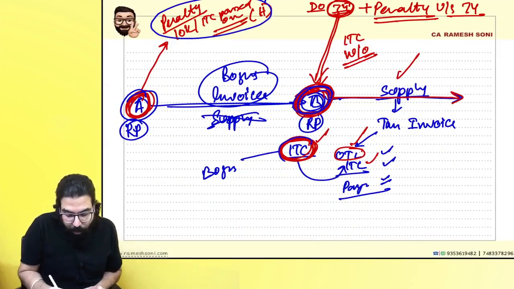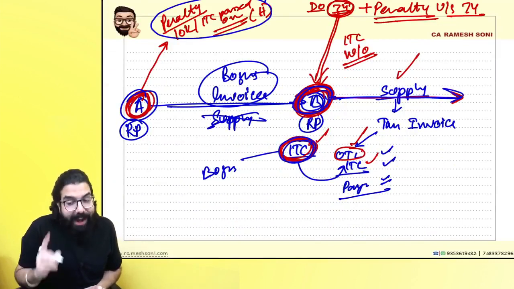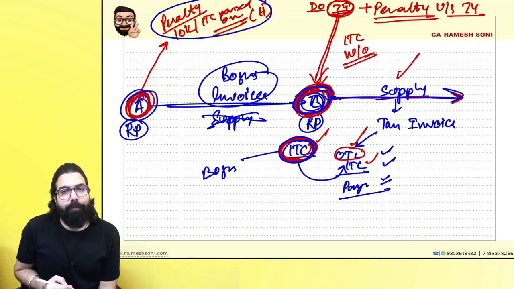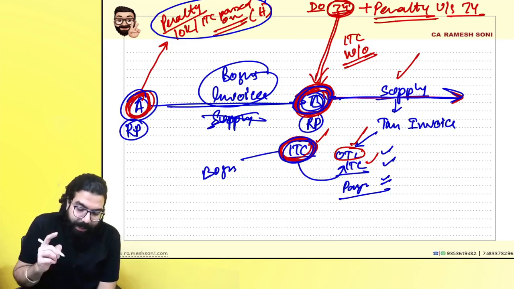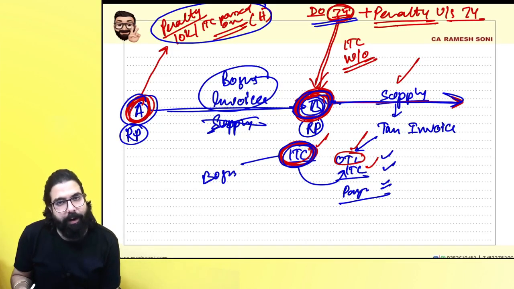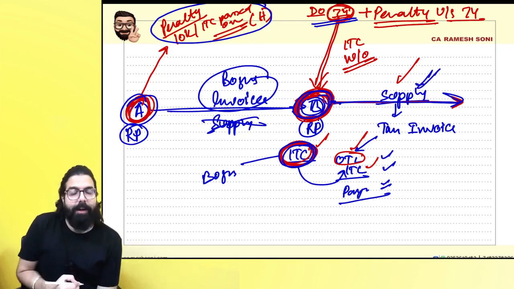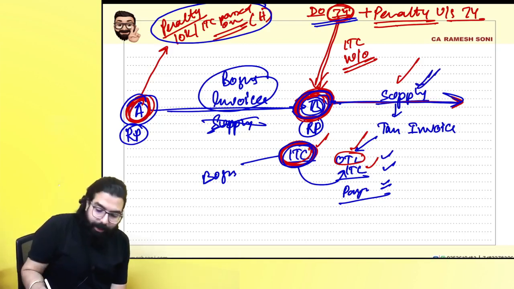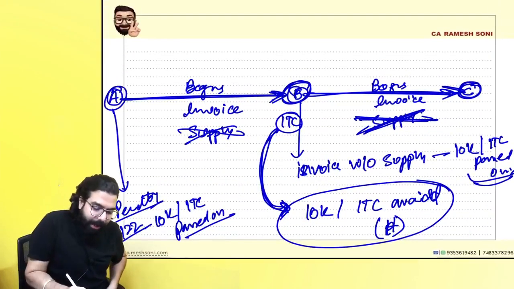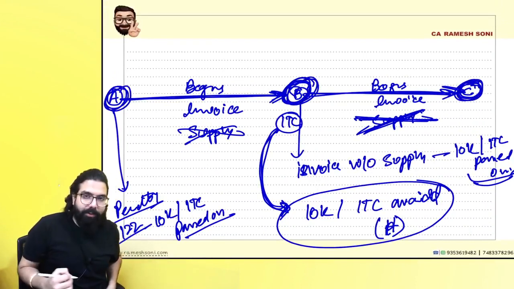But B went ahead and took the ITC. And sir, here he made actual supply. In this scenario, he has done actual supply, so we will initiate section 74 because supply is there. Penalty under section 74 will come, 122 will not come over here. And the last one over here, A went ahead and issued a bogus invoice to B. B went ahead and further issued a bogus invoice to C.